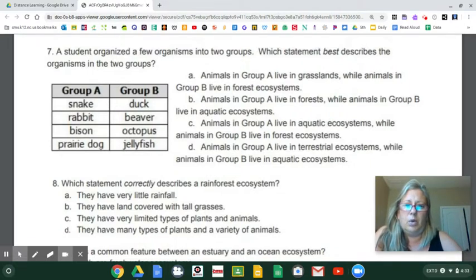All right, so let's go to C. Animals in group A live in aquatic. Snake, rabbit, bison, prairie dog. The only one of those that lives in aquatic is a snake. I'm going to stop there. And last one says group A live in terrestrial. Snake, rabbit, bison, prairie dog. While group B lives in aquatic. All right, y'all figured that one out.